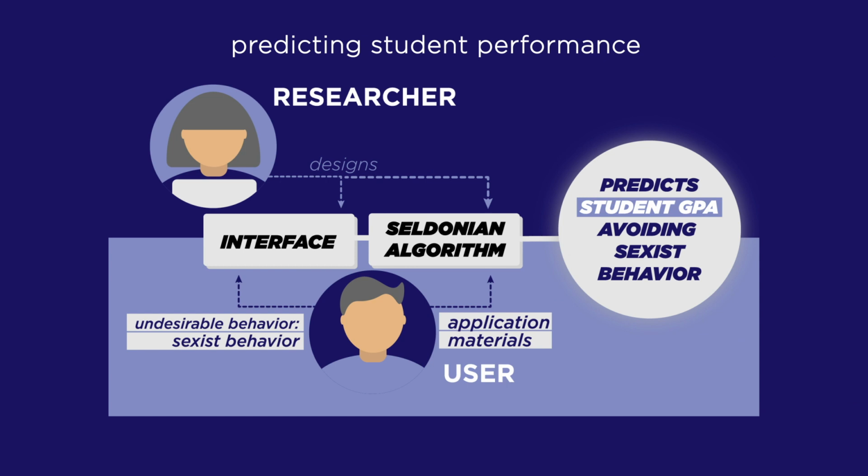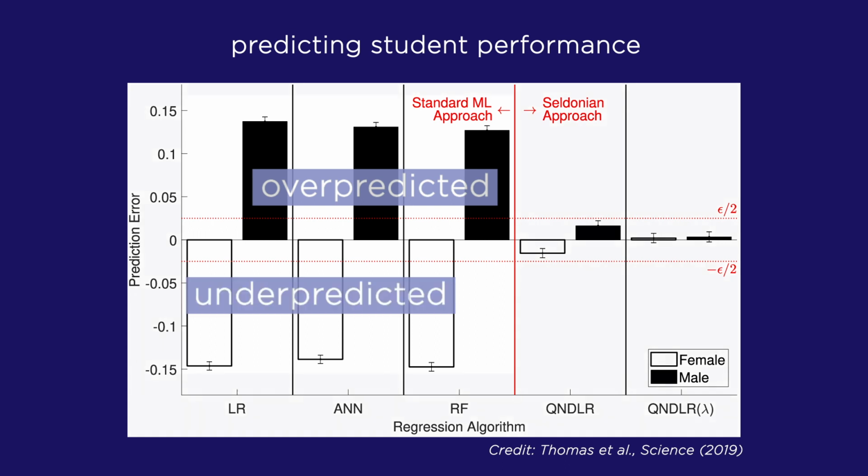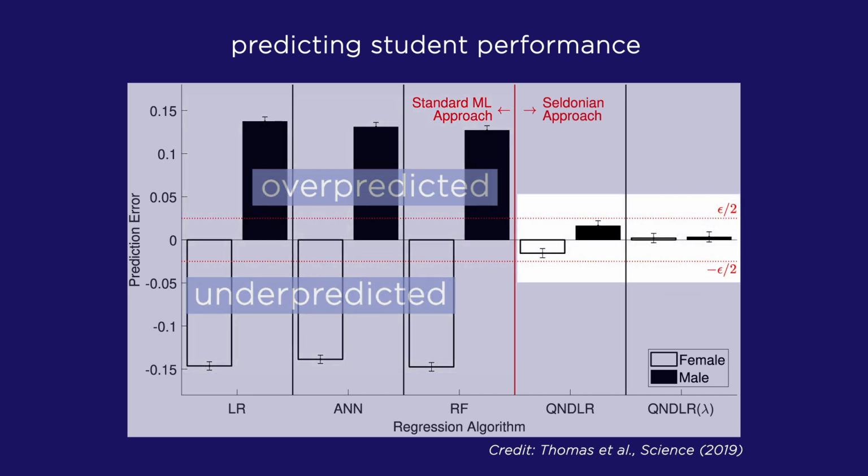We used Seldonian algorithms and standard machine learning algorithms to predict student GPAs at a university from their application materials, while avoiding sexist behavior. This plot shows how much each algorithm over-predicted the GPAs of men on average, and how much they under-predicted the GPAs of women on average, for standard machine learning algorithms and algorithms designed using our framework. Our algorithms successfully avoided the sexist behavior exhibited by the standard algorithms. In our paper, we show how the user could use different definitions of fairness and compare to other fairness-aware machine